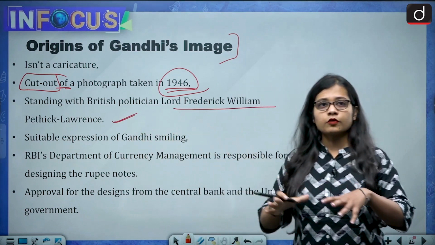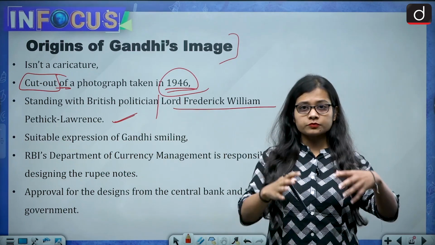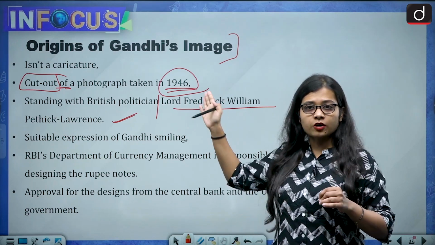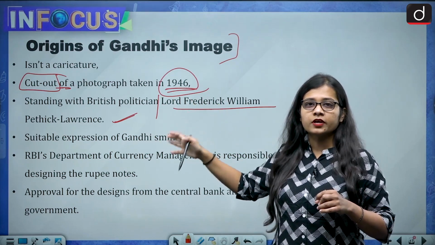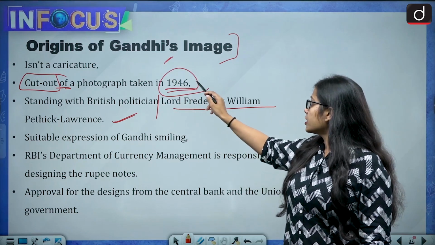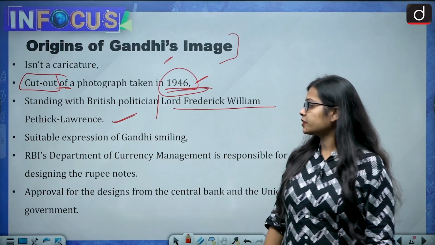So that is the image from which the picture of Mahatma Gandhi printed on the Indian rupee banknotes has been taken. It is not a caricature.